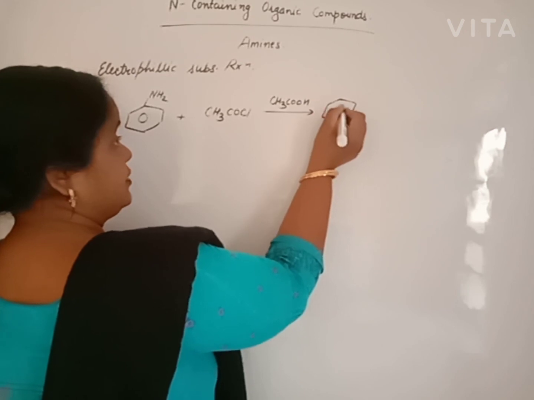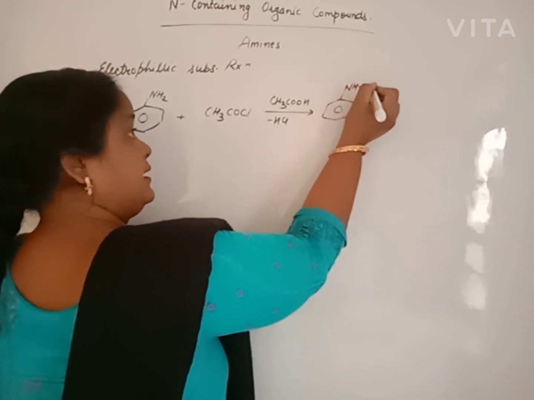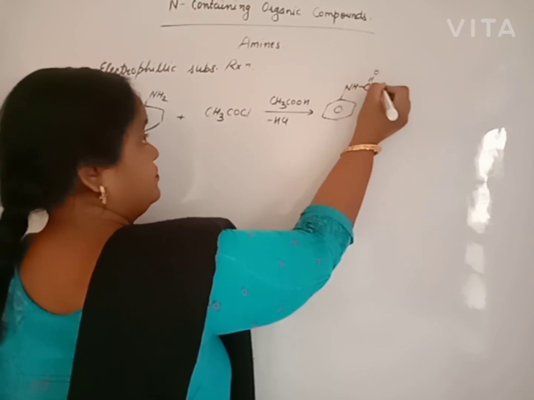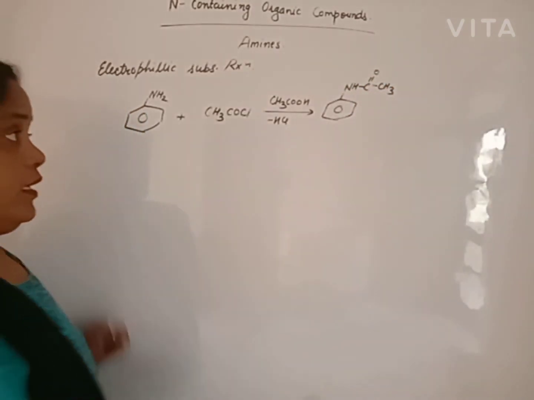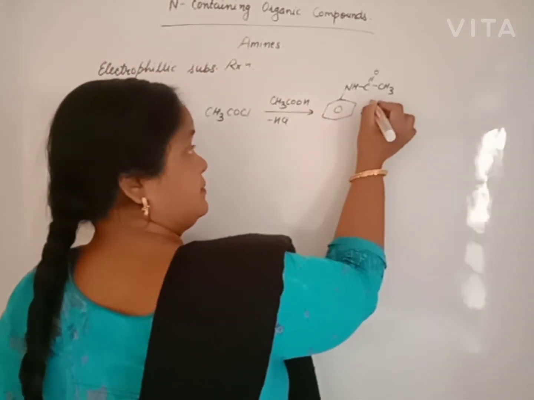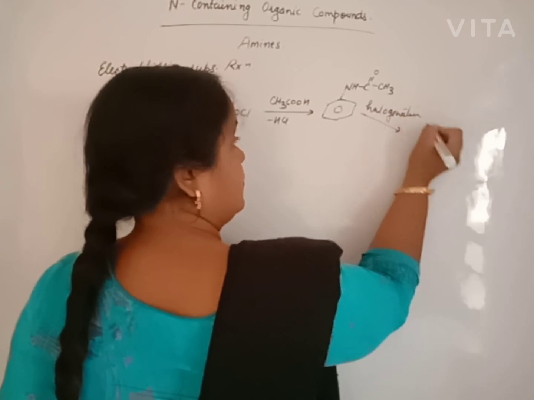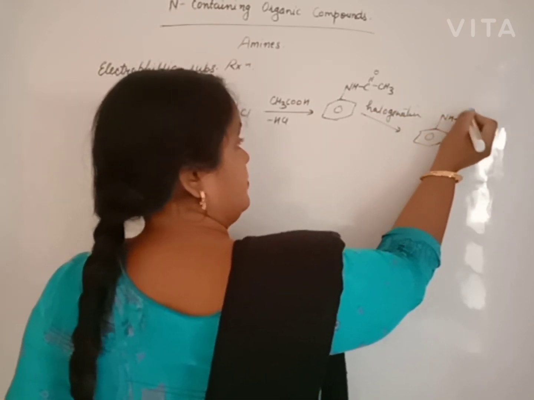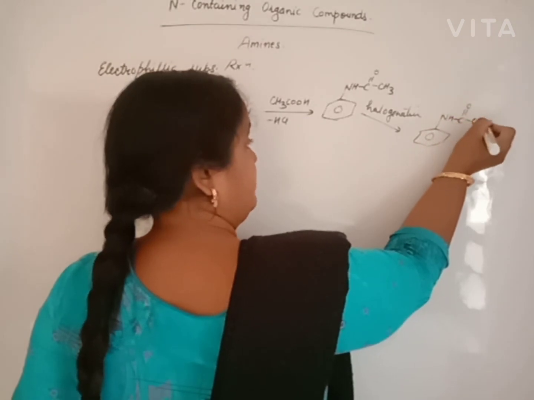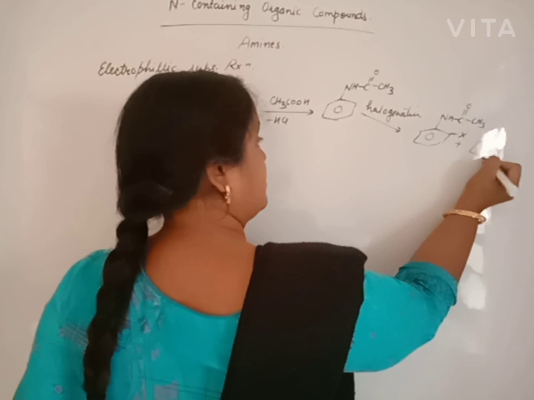Beta, HCl is removed and we will deactivate the NH2 group attached to the benzene ring. Now halogenation takes place. We will get ortho halo compound and para halo compound.